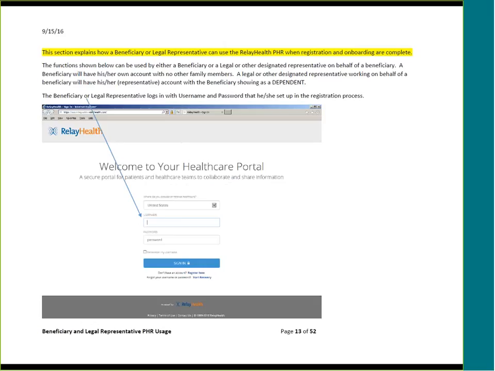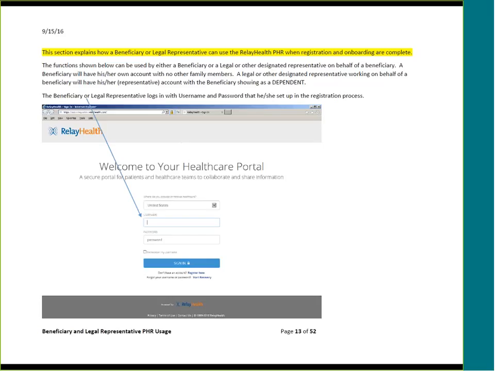Now we will explain how the beneficiary or legal representative can use the Relay Health Personal Health Record in your day-to-day operation and interaction with your case manager or other providers of services. The functions below can be used either by a beneficiary or by a legal or other designated representative on behalf of a beneficiary.